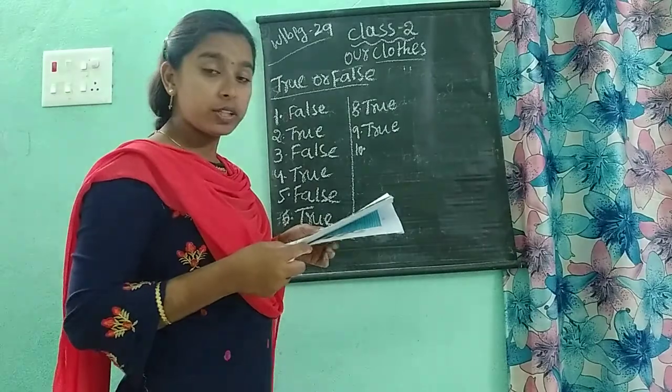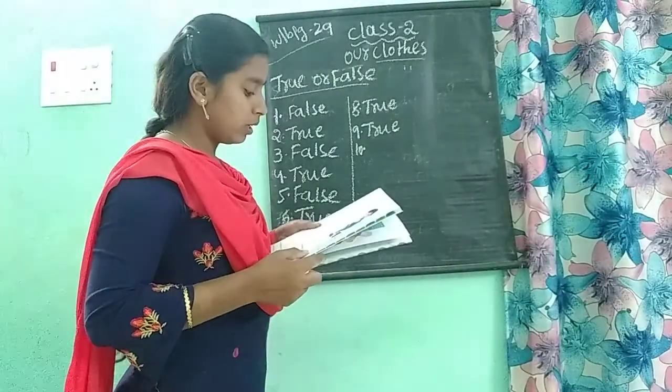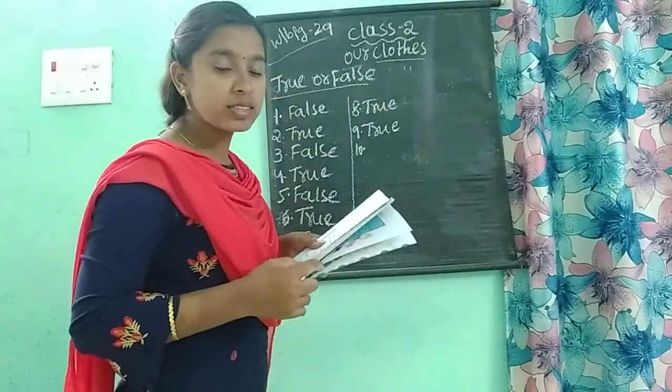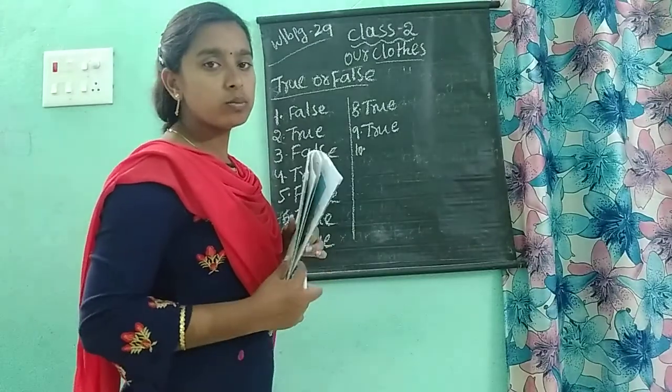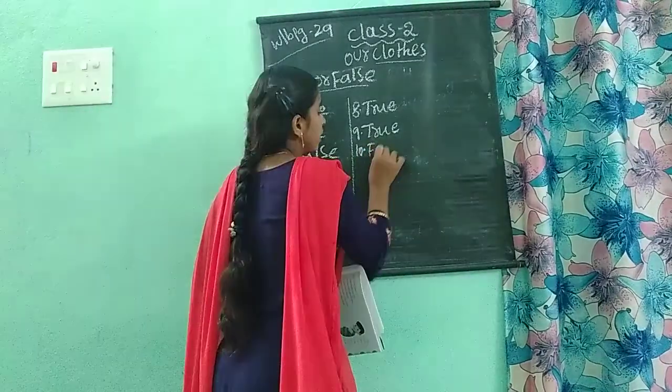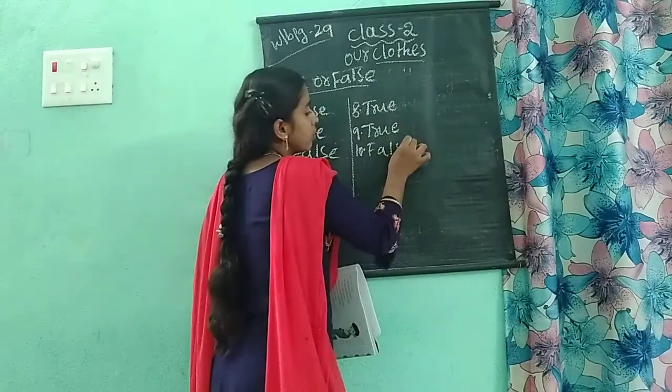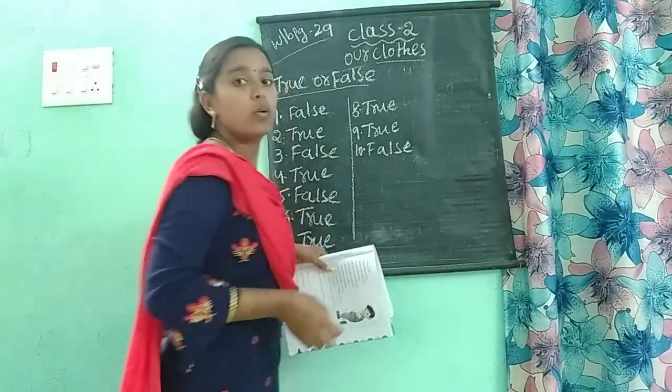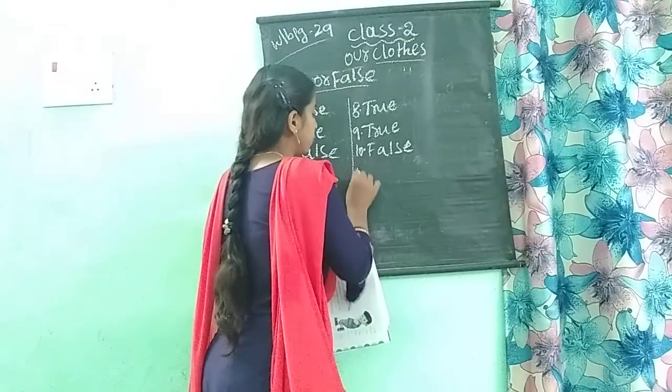And gum boots are made of cloth. 10th question. Gum boots are made of cloth. Yes or no? No, they are not made of cloth. Gumboots are made up of plastic and waterproof. So the answer is false.